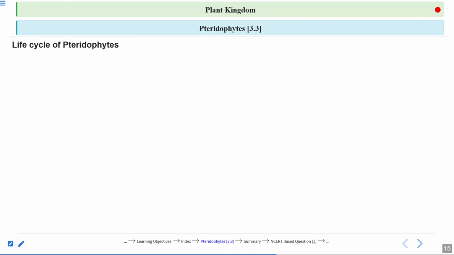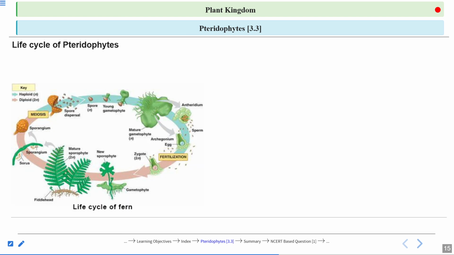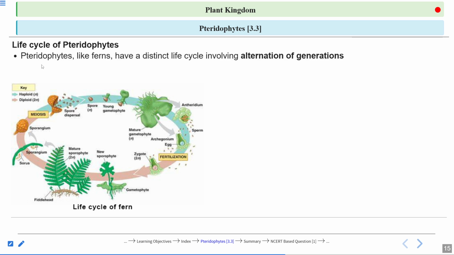Life cycle of pteridophytes. We have already covered this in one of the slides. Pteridophytes like ferns have a distinct life cycle involving alternation of generation. So this point is very, very important to understand. Alternation of generation. What is alternating here? The sporophyte. This peach color arrow from here to here is representing the sporophyte. The sporophyte gives rise to the gametophyte, and the gametophyte again gives rise to the sporophyte. So these two generations alternate one after the other, and that is called alternation of generation.